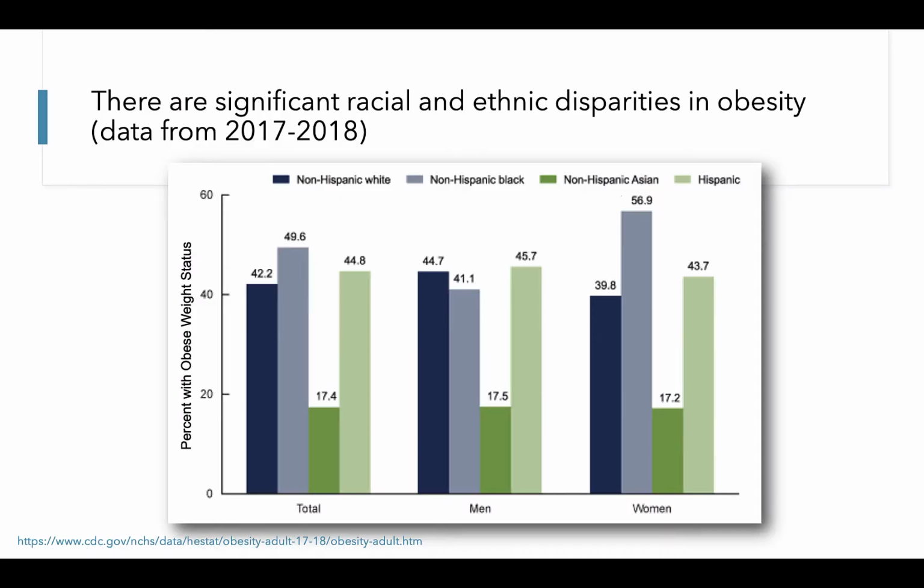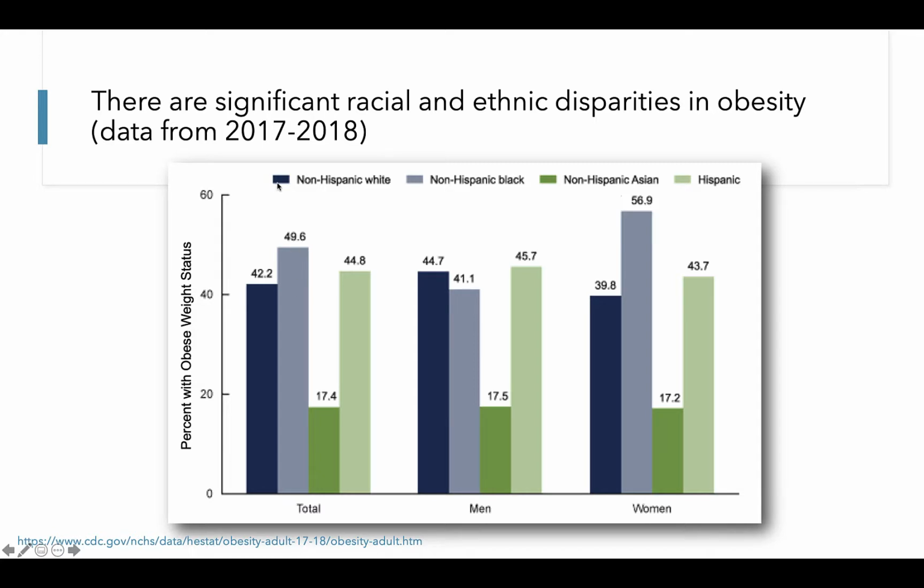Certain groups are disproportionately affected by obesity, leading to significant sociodemographic disparities in obesity. Here's just one example of racial and ethnic disparities in obesity in the United States. This bar chart shows us prevalence of obesity in both men and women, as well as separated for men versus women, and separated by race and ethnicity.